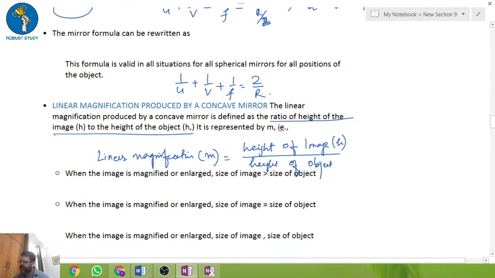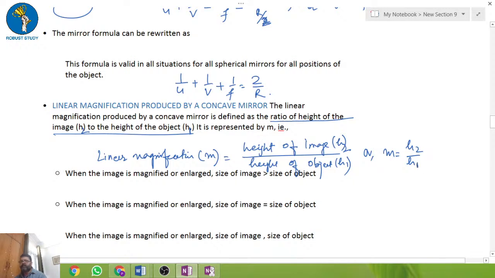If the height of image is h2 and the height of object is h1, then m is equal to h2 by h1. That is the definition of magnification.